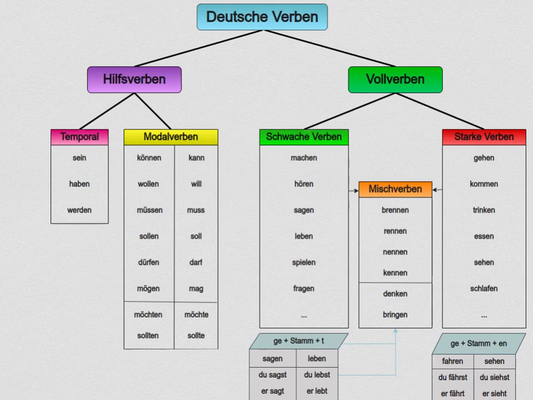They have no vowel change in the present tense, and they have a T at the end of their past participle. Their past participles are gebrannt, gerannt, genannt, gekannt, gedacht und gebracht.